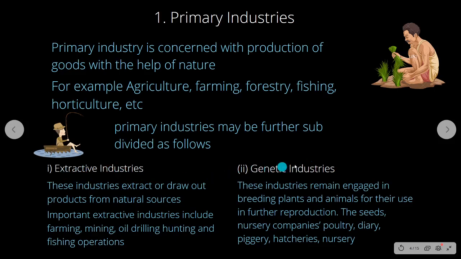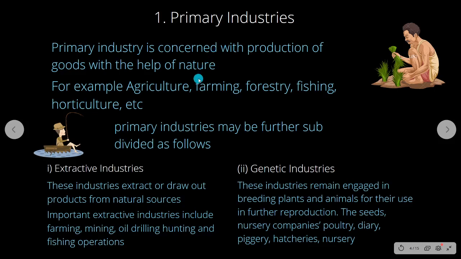Next one is the genetic industry. This is concerned with nature, but we do it on a large scale. For example, we engage in the breeding of plants and animals for further reproduction. So it can be on a large scale, like seeds, nursery companies, poultry, dairy, piggery, hatcheries. All these come under genetic industry. So primary industry is categorized into extractive and genetic.